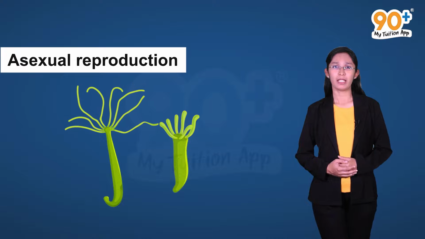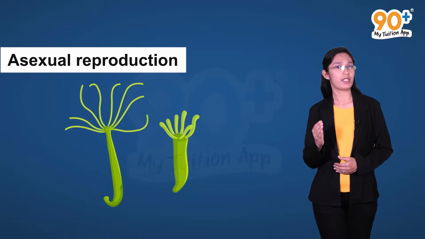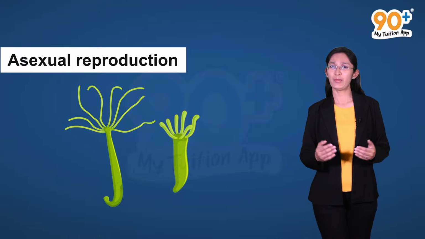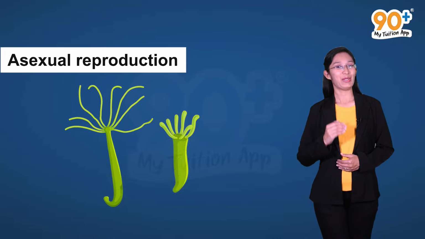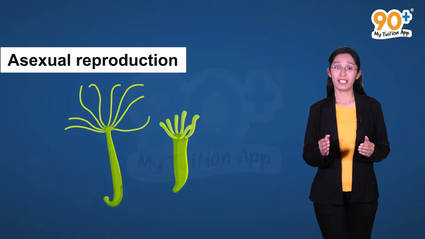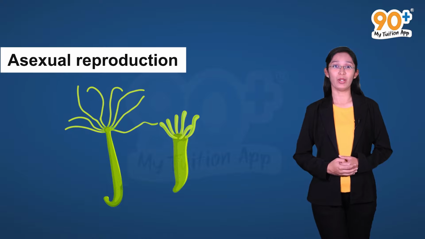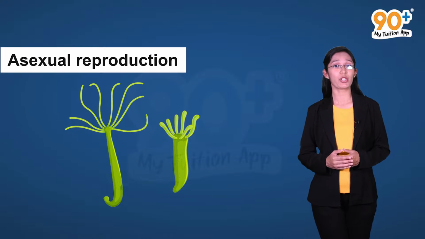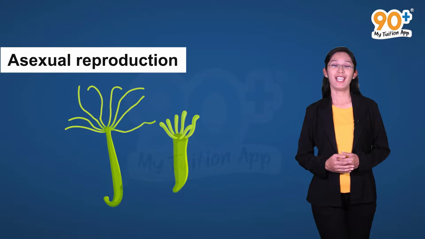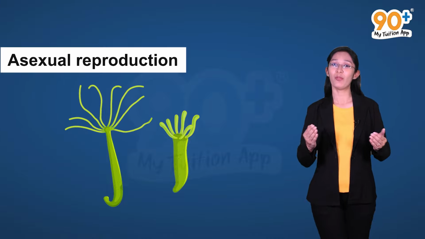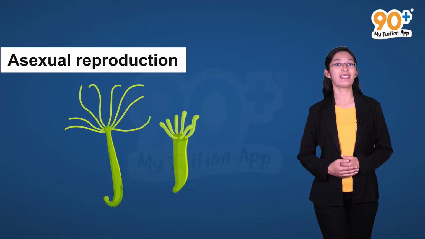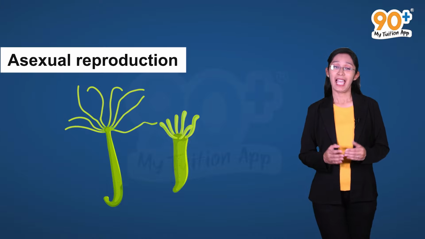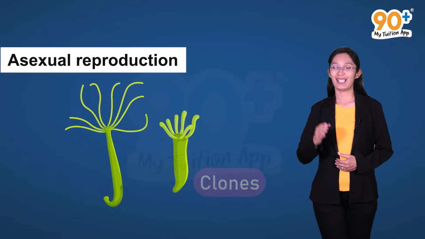Will these offspring be genetically identical or different to their parent? And why? Yes, you guessed it right. Here, since only one parent is involved and there is no fusion of male and female gametes, the offspring produced will be morphologically and genetically similar to their parent. And such individuals are called clones.